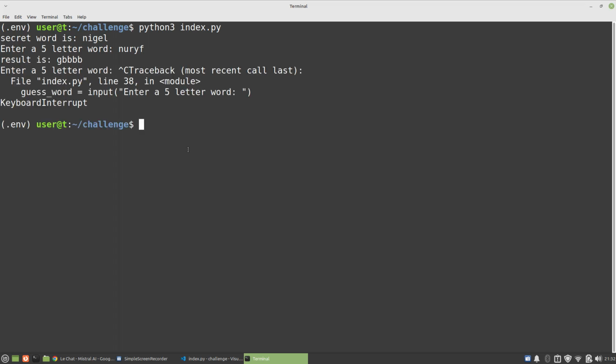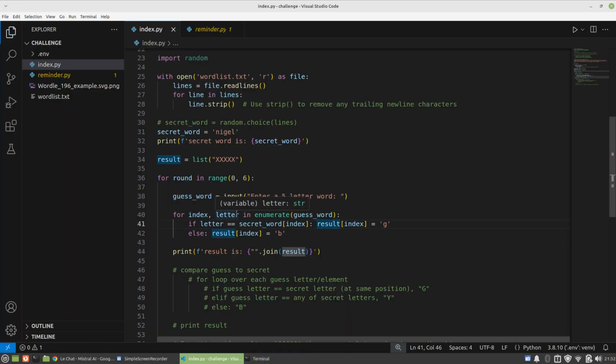So far this is working nicely on a really basic level, and now we need to add the use case for the Y, and also I need to take into account that special case when there's a doubling up. So let me work on that and come back to you.